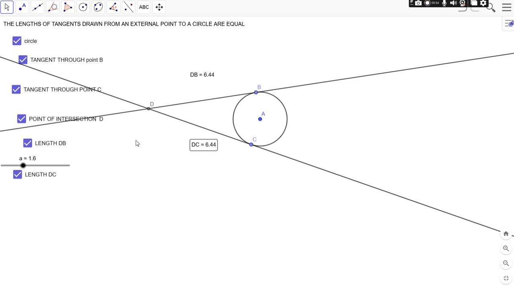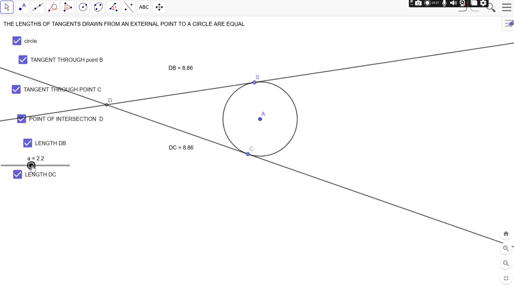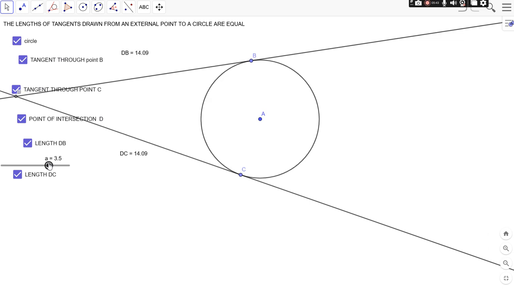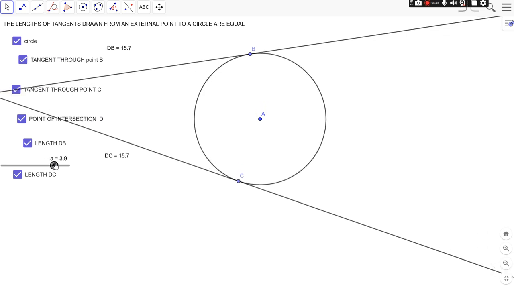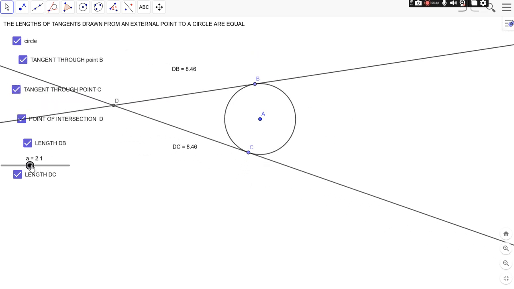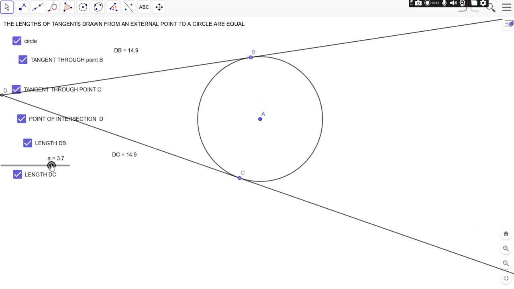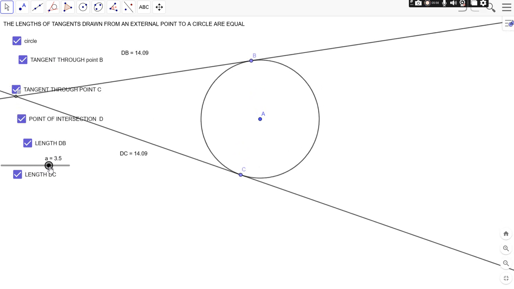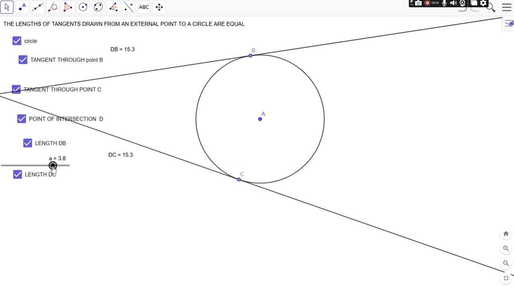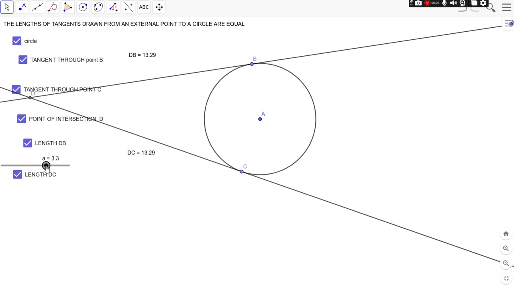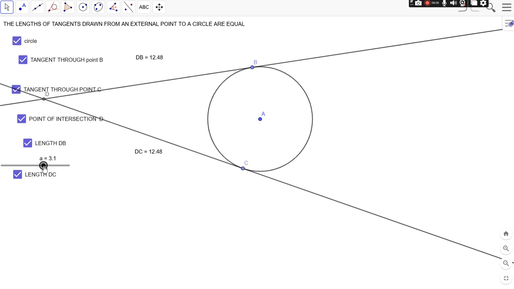Dear students, if we change the radius of the circle, again we observe, you can visualize the concept clearly. Although we are changing the radius of the circle, the length of tangents remains the same. See, I'm changing the radius of the circle. You can see the lengths remain the same. This is 13.69, 13.29, 12.48. So both the lengths remain equal if we keep on changing the radius.